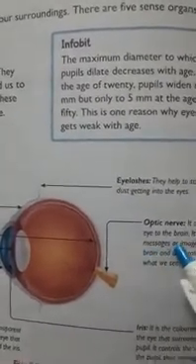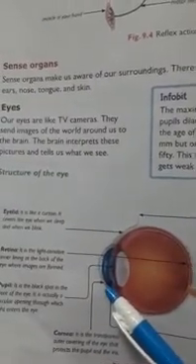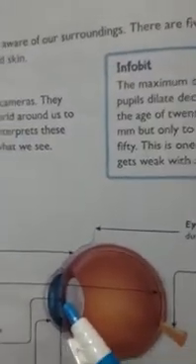Here this part is the optic nerve. This is the iris, and this is the cornea, and this part inside this blue part is the pupil. It is the black spot in the front of the eye. It is actually a circular opening through which light enters the eye.